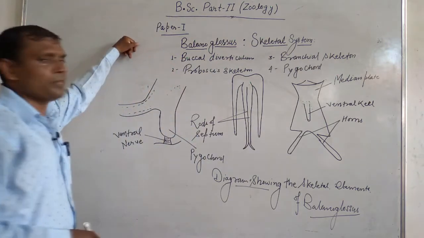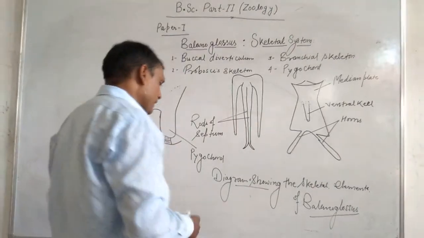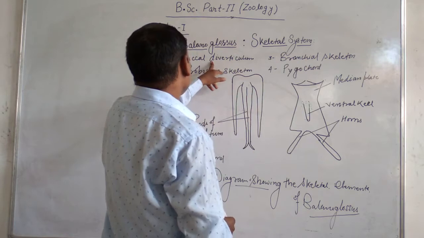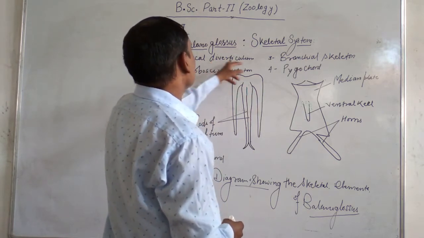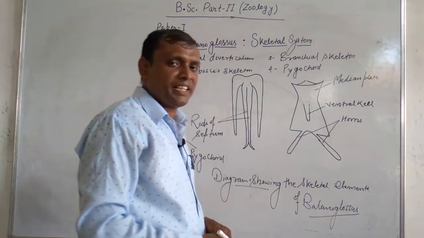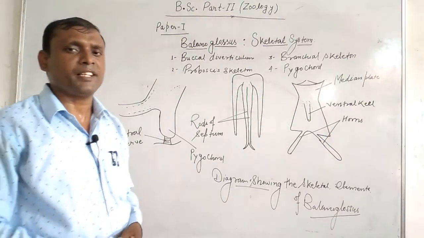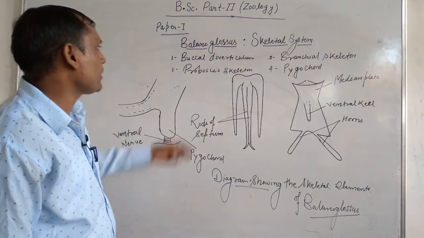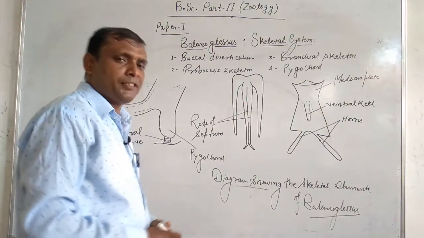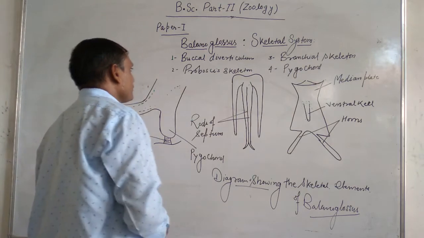Buccal diverticulum is also called stomochord or notochord. It was considered as homologous to the notochord by Bateson in 1885. In 1885, Bateson recognized the buccal diverticulum as notochord due to its homologous nature.